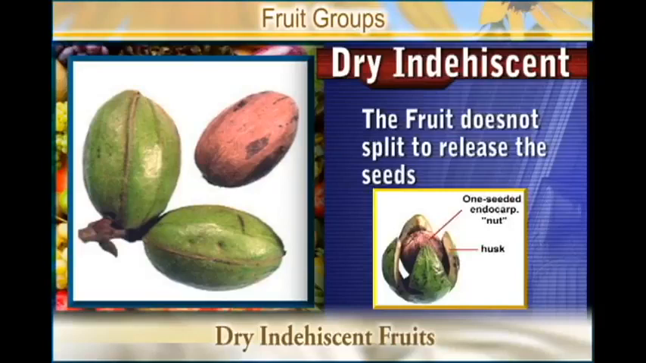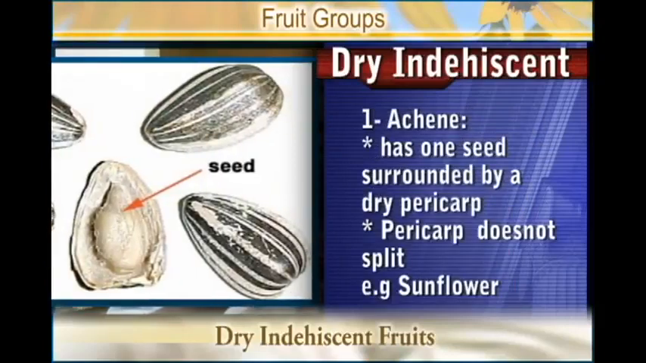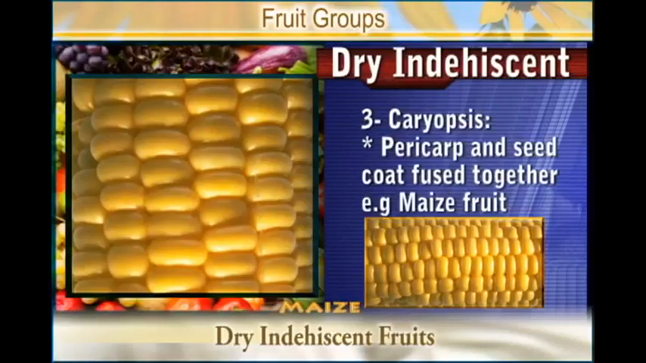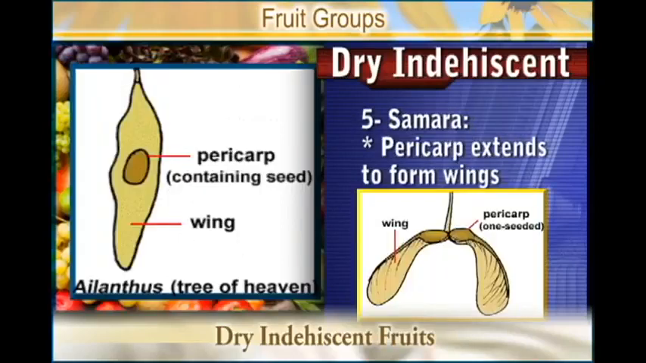We have seen examples like the achene, where we have the sunflower that is made up of one seed surrounded by a dry pericarp. We have talked about the nuts that have a pericarp which is very hard and rough. Then we talked about the caryopsis, where we find maize. We talked of the cypsela, where we find Bidens pilosa, and then the samara, which has a pericarp that extended to form a wing.